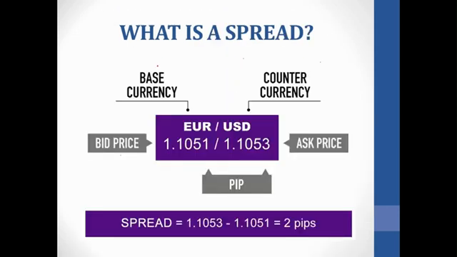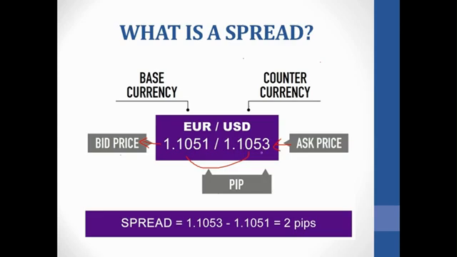So what is spread? Now let's look at this one here, 1.1051. We already know this is the bid price. If you want to sell, this is the price at which you are going to sell. If you want to buy, this is the price at which you are going to buy. Now you are always going to notice this is the ask price. The ask price is always going to be higher than the bid price. The ask price here is 1.1053 and the bid price is 1.1051.